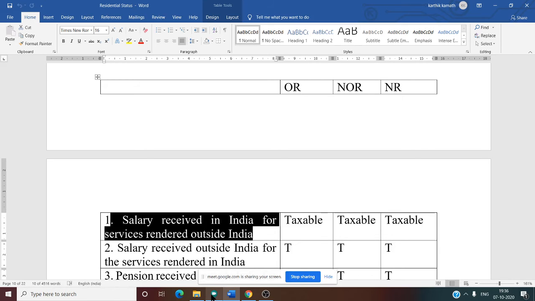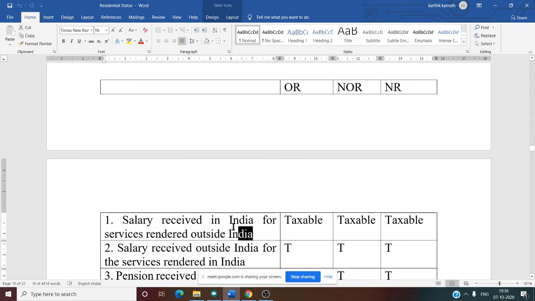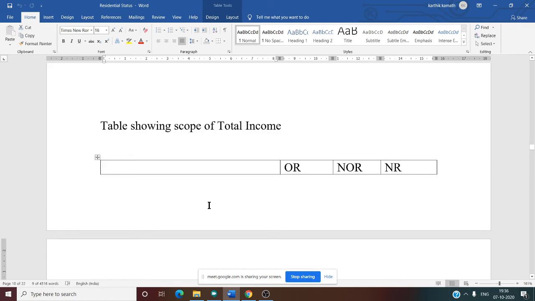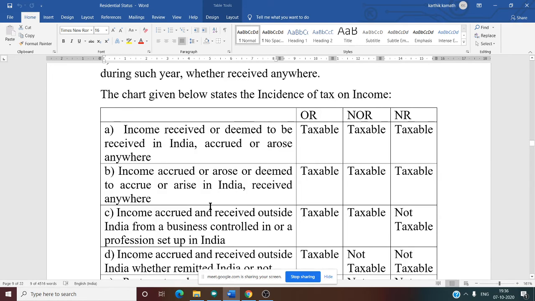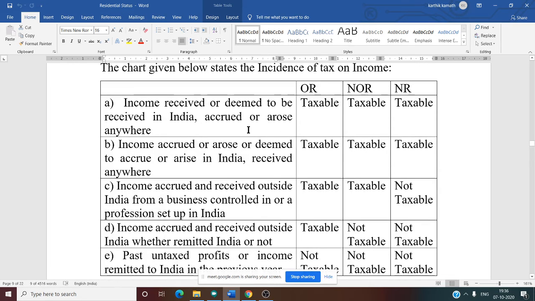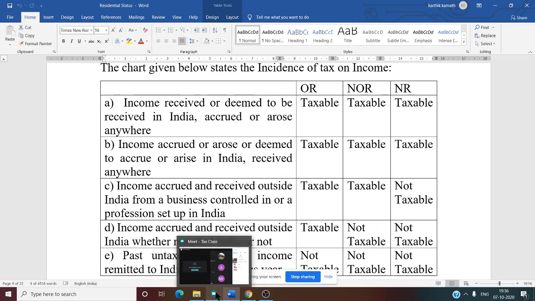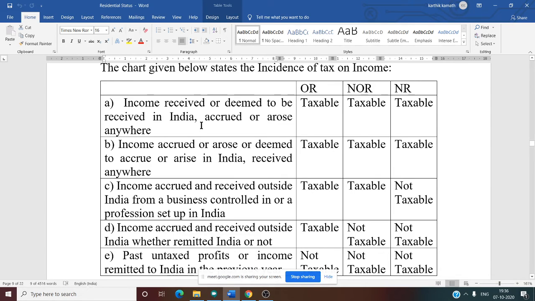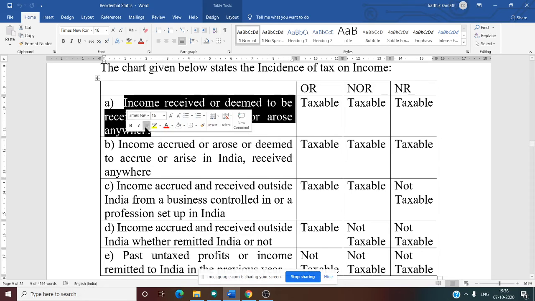Tell me the case now. What case is this? India comes, so everyone is taxed. If you compare this with the rule, which condition is this in the table, out of 5? See this, it's very easy. First one: received in India, accrued or arose anywhere. That is the meaning.